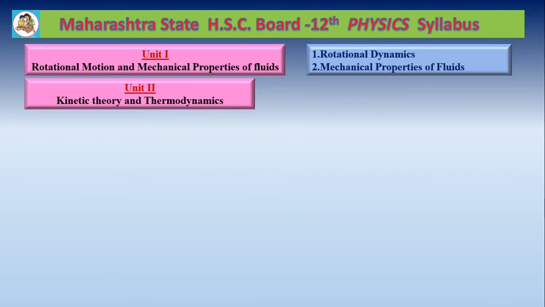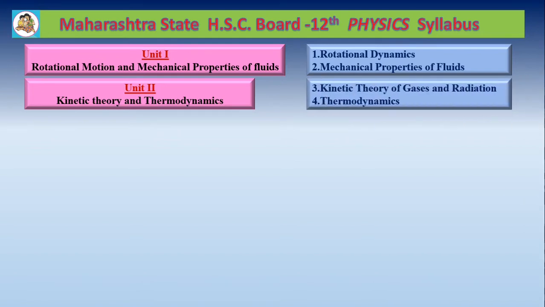Unit number 2, Kinetic Theory and Thermodynamics. In this unit, there are also 2 chapters. Chapter number 3, Kinetic Theory of Gases and Radiation, and chapter number 4, Thermodynamics.